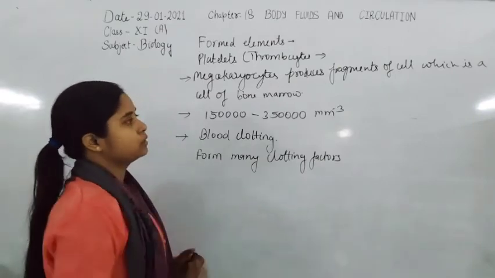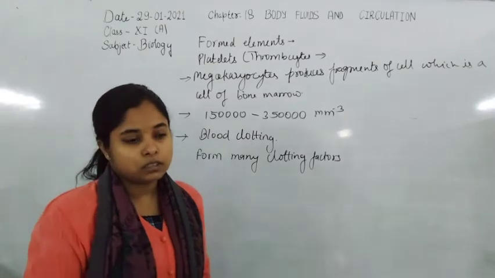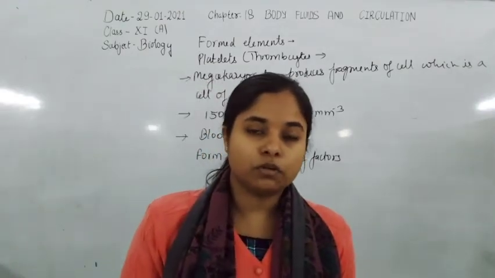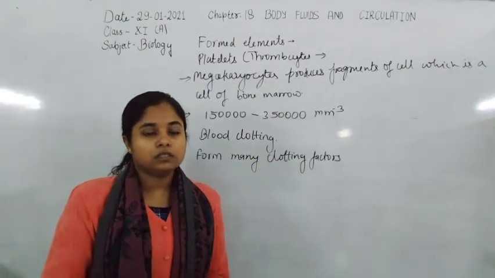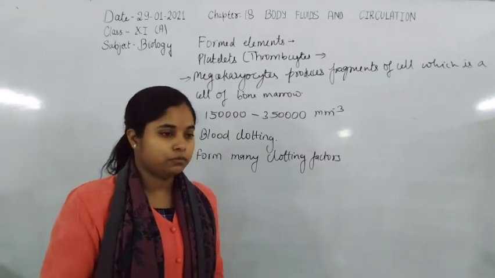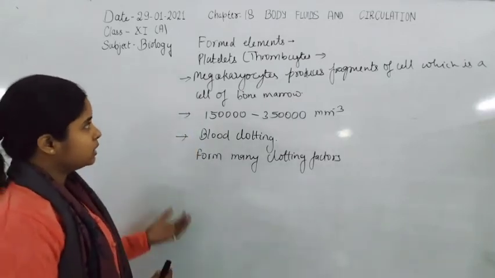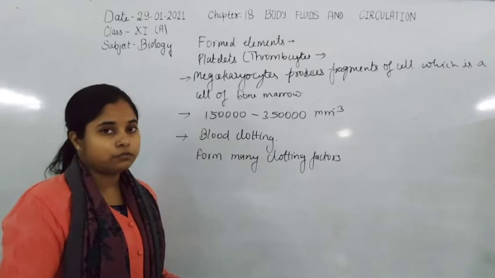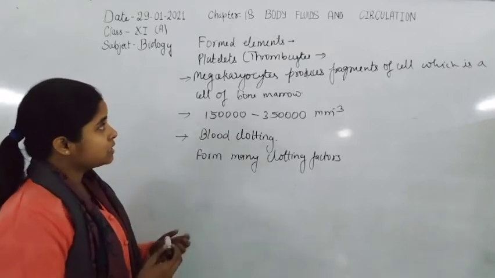If the number of platelets decreases, the disease leads to excessive loss of blood from our body. So the number of platelets is also important for the clotting of blood, and these are the formed elements.